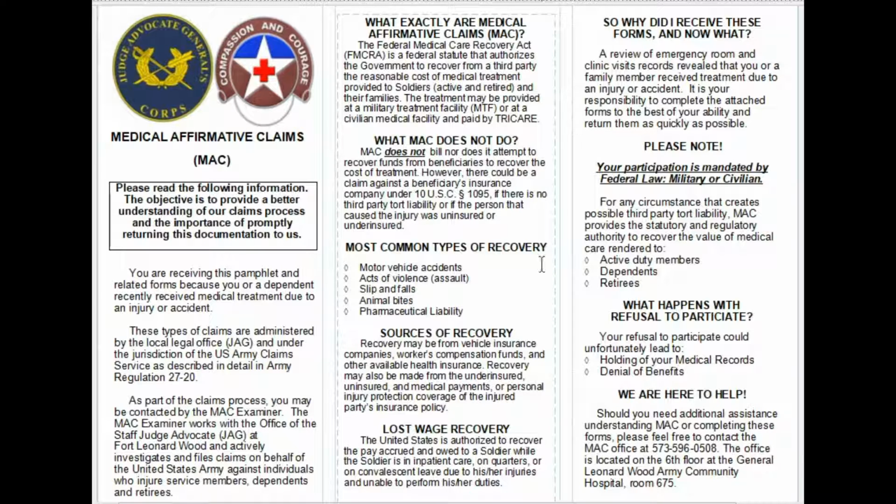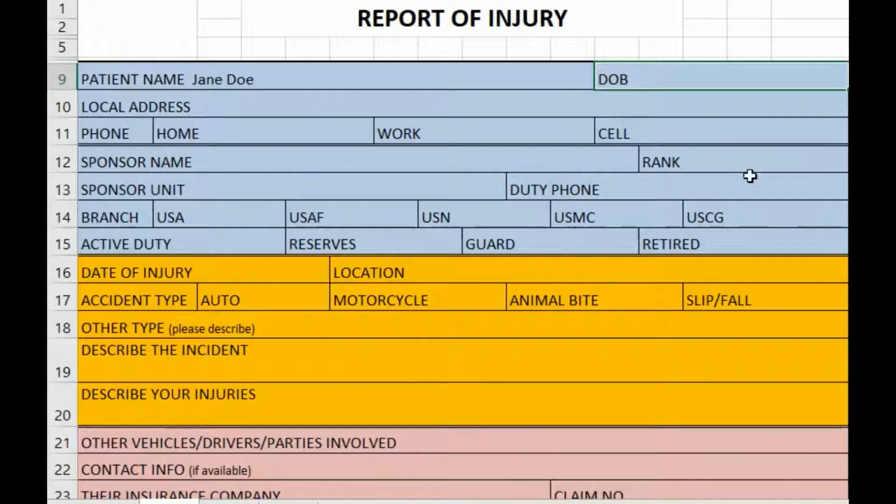The most common types of recovery are for motor vehicle accidents, acts of violence or assault, slips and falls, animal bites, and pharmaceutical liabilities. The reason we do this is the value of medical care rendered to active duty members, dependents, or retirees. Okay, so this is the application report of injury. What we're going to do is I'm going to show you how to fill it out.